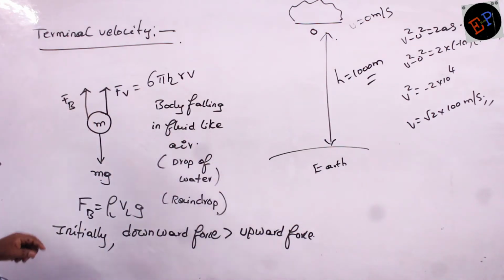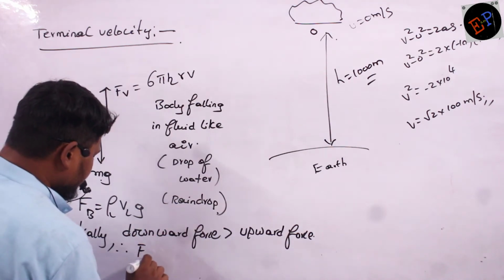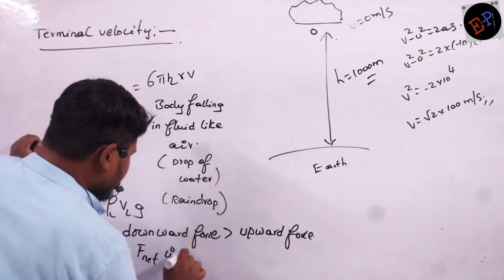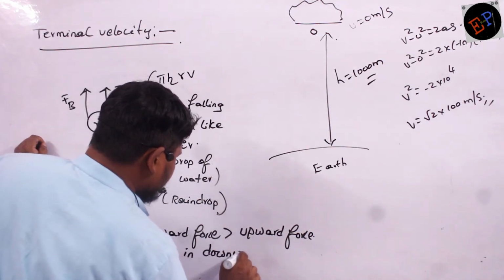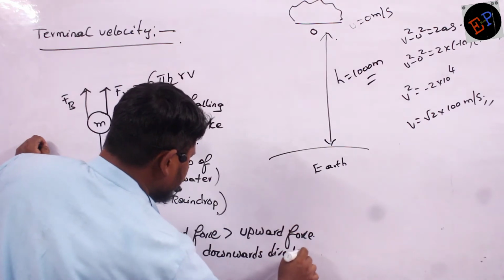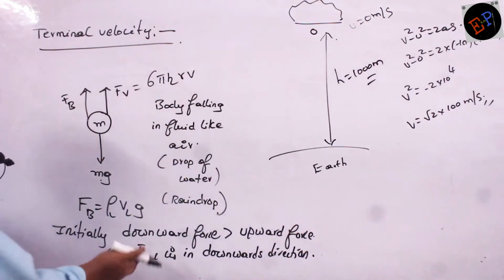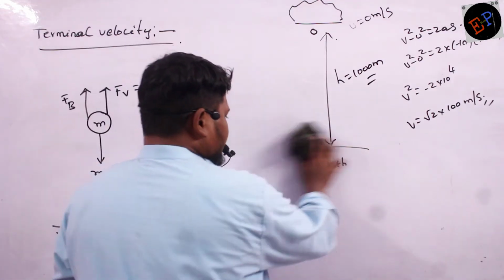Understood, Nama? So therefore, net force is in which direction? F net is in which direction, ma? Upwards direction or downwards direction? It is in downwards direction. Why is net force in downwards direction? Because downward force is greater than upward force. This is initially what happens. Clear? So therefore what happens to the raindrop?